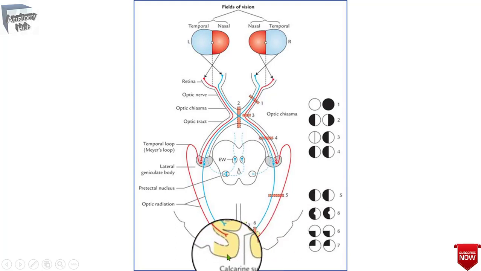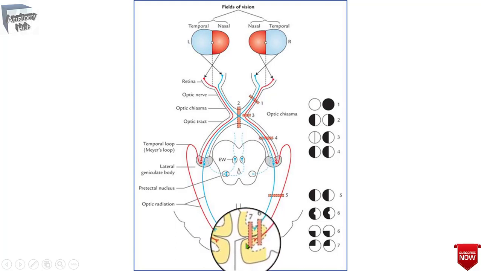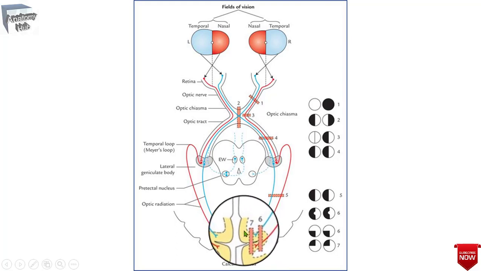I have already told you, if you go more posteriorly, it will affect the macular region. If you come a little bit anteriorly, it will be the perimacular region, and if you go more anteriorly, then it will cause your monocular lesions.